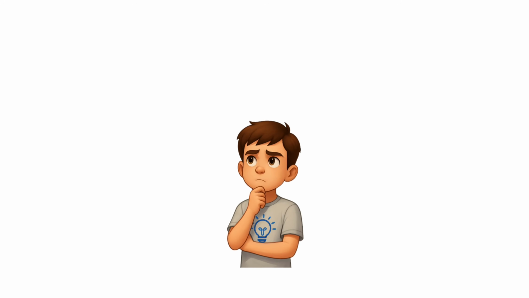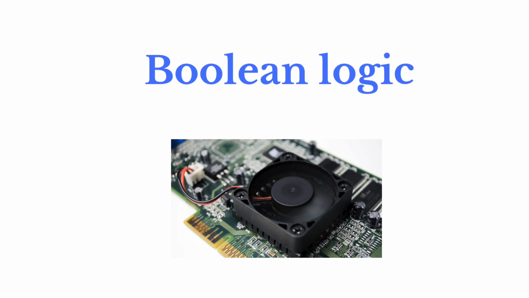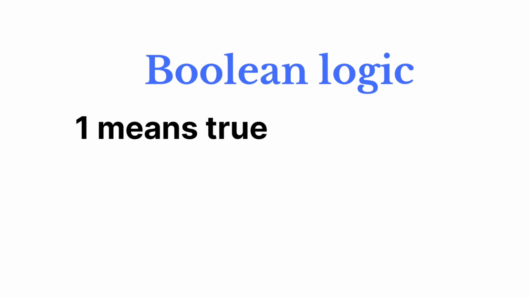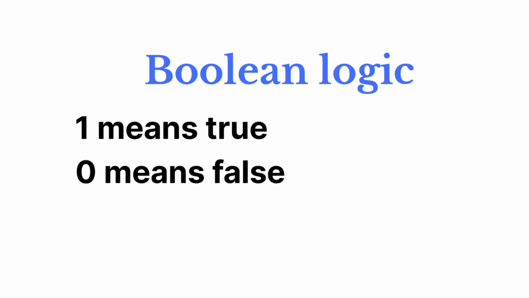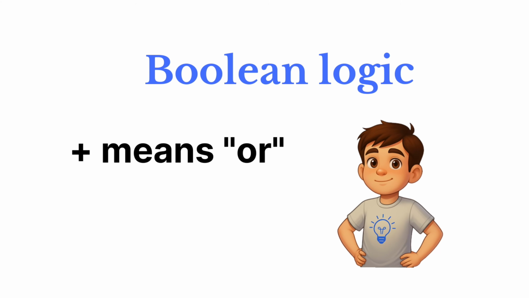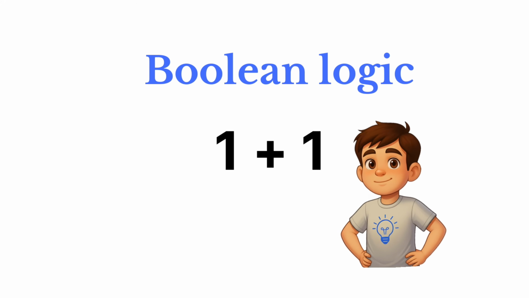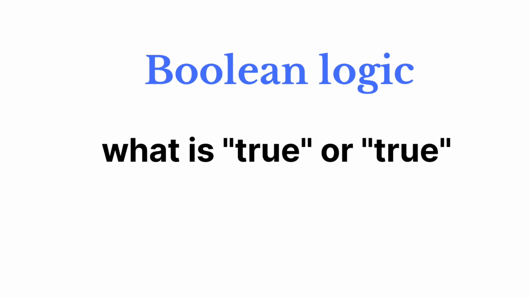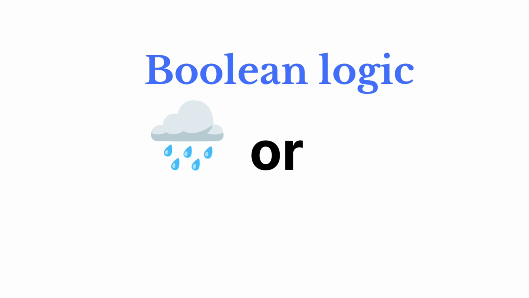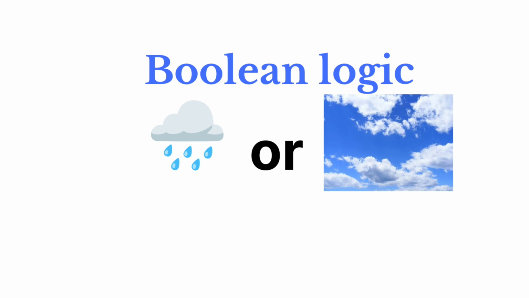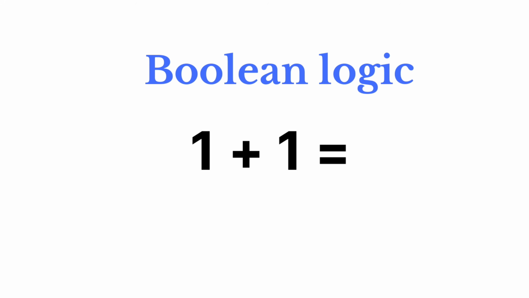What about Boolean logic? This is the fundamental true-false logic that powers every single computer chip. In Boolean, 1 means true and 0 means false. In this system, the plus symbol often means the logical operator OR. So the question 1 plus 1 is just a different way of asking, what is true or true? Well, if I ask, is it raining or is the sky blue? If both are true, the whole statement is still just true. So 1 plus 1 equals 1.